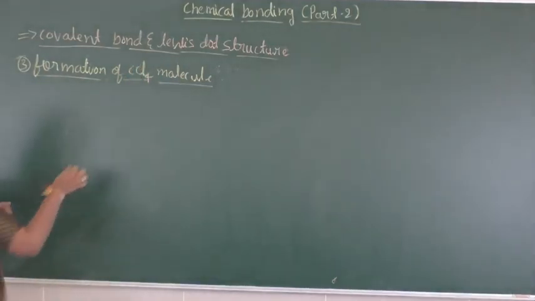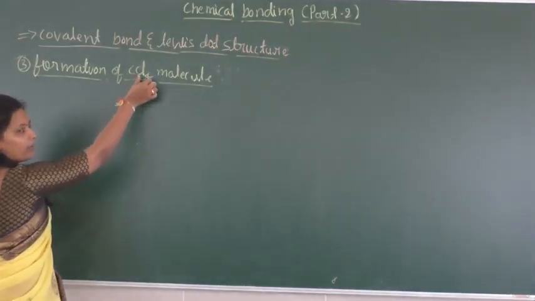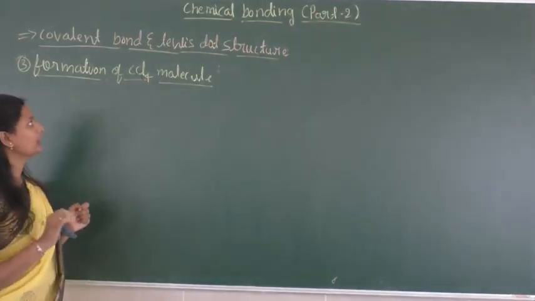Here the one carbon is going to form a bond with the 4 chlorine atoms.